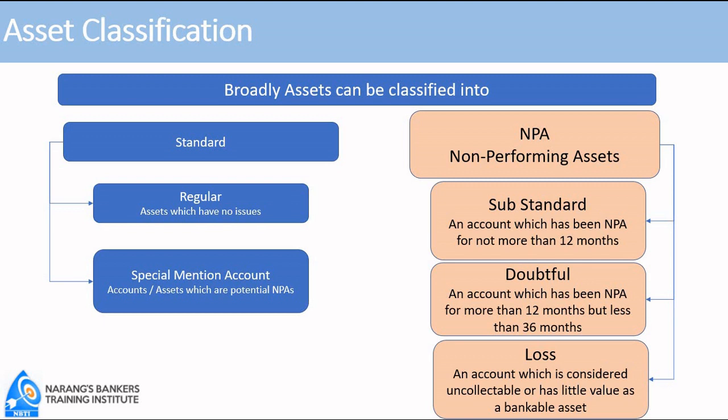So first we will discuss what is a standard account. As the name indicates, risk is the basic character of banking business. So even in standard asset there is risk. A standard asset is one which does not carry more than the normal risk. Normal risk will always be there in banking transaction. So regular accounts are those where there is not more than normal risk. And special mention accounts, that means it is showing symptoms of turning into NPA. That is why some banks prefer to call these accounts as potential NPA.